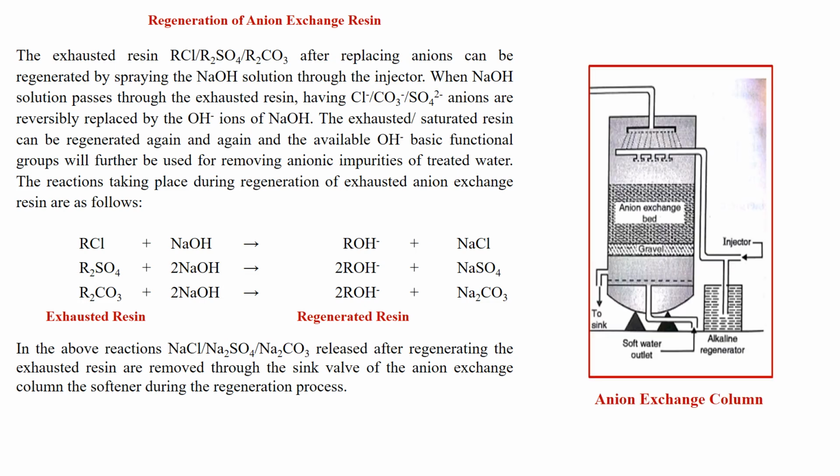This is the figure of the anion exchange column, where the treated water of the cation exchange column is allowed to pass through the anion exchange bed, where the anions are removed and we only get H2O to be collected as soft water having hardness up to 2 ppm only.